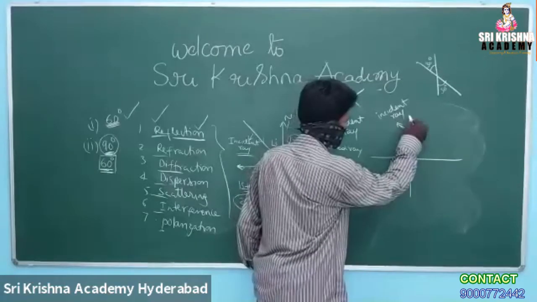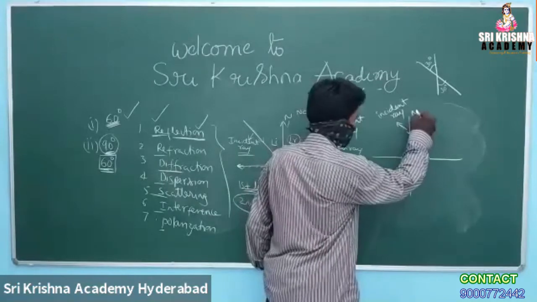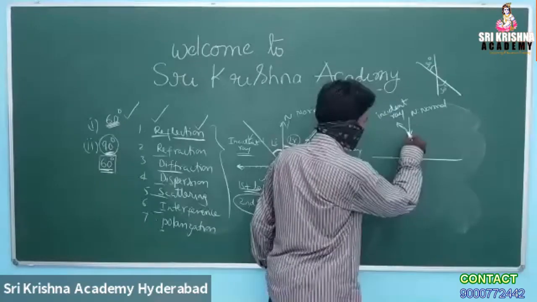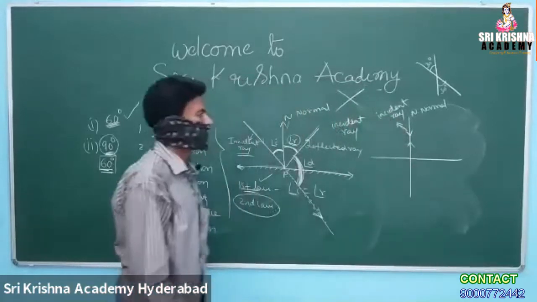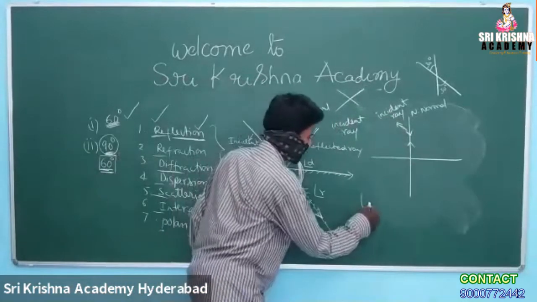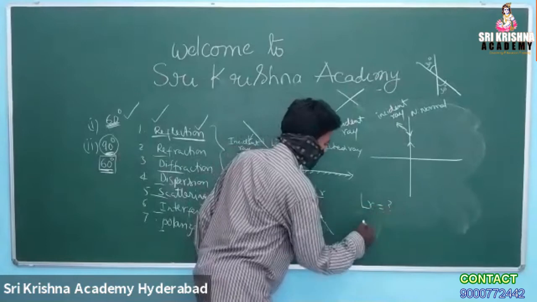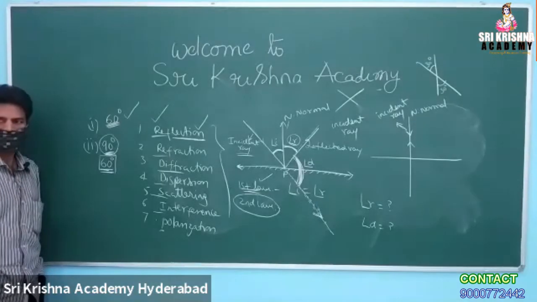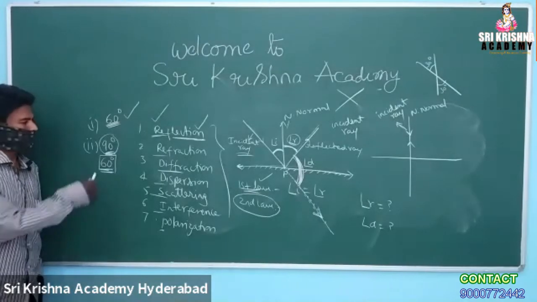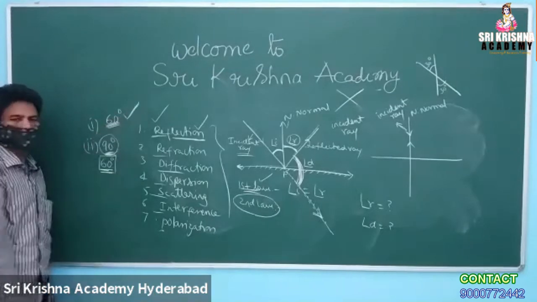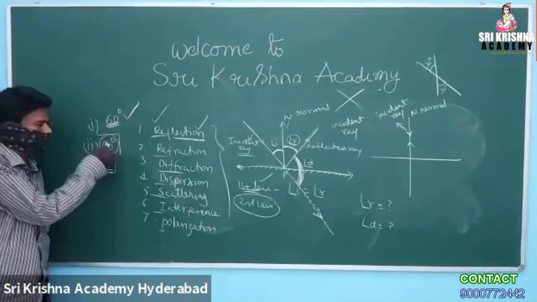So this is the incident ray. This is the normal. On the normal line only the incident ray is there. So what is angle R and what is angle D? What is your answer? Anybody? I think the first one, 60, is good, but the second answer went wrong.